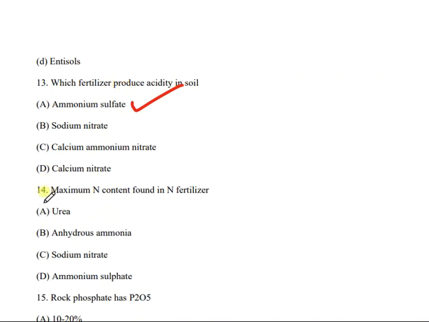Then moving forward to the next question. That is question number 14. Maximum nitrogen content found in N fertilizer is which one? And the correct answer is B. Anhydrous ammonia.